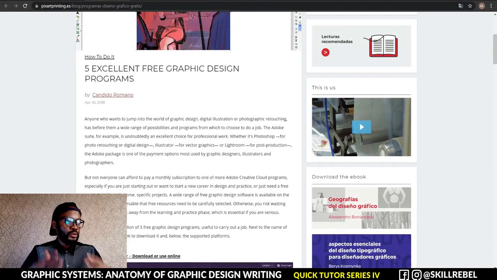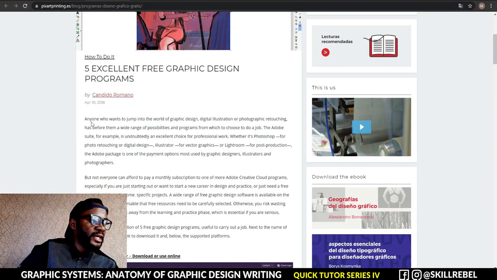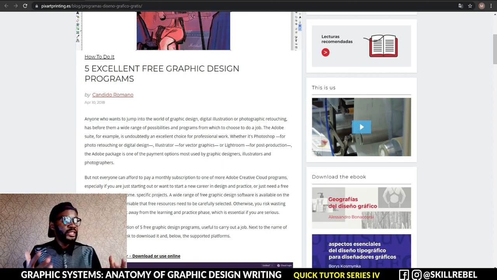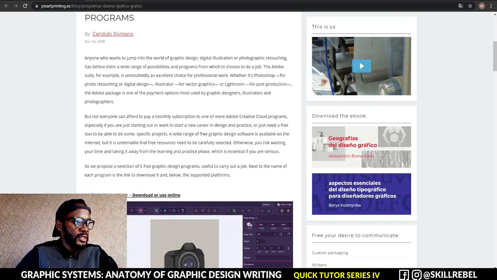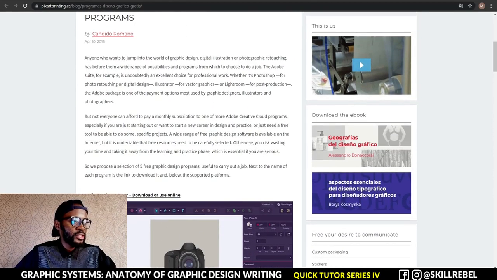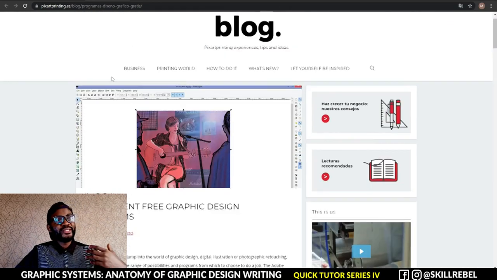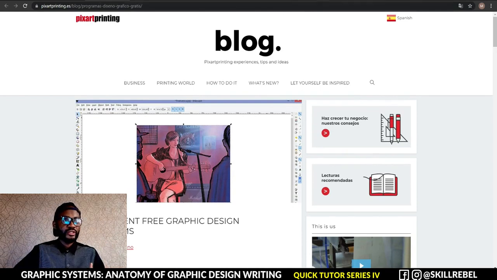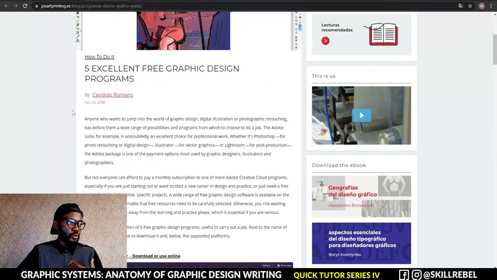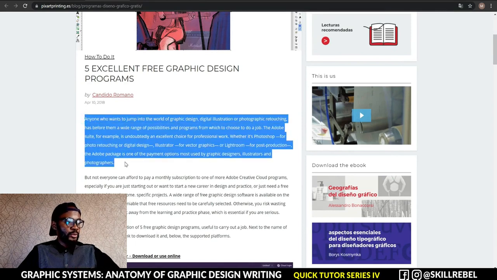Alright, so from the first article, as you can see, this is the beginning. Anyone who wants to jump into the world of graphic design and so forth. So what we've done is translate this from English. As you can see now, it's showing us the Spanish website, so we've translated it completely from Spanish to English. You just highlight the portion you want to paraphrase in Quillbot.